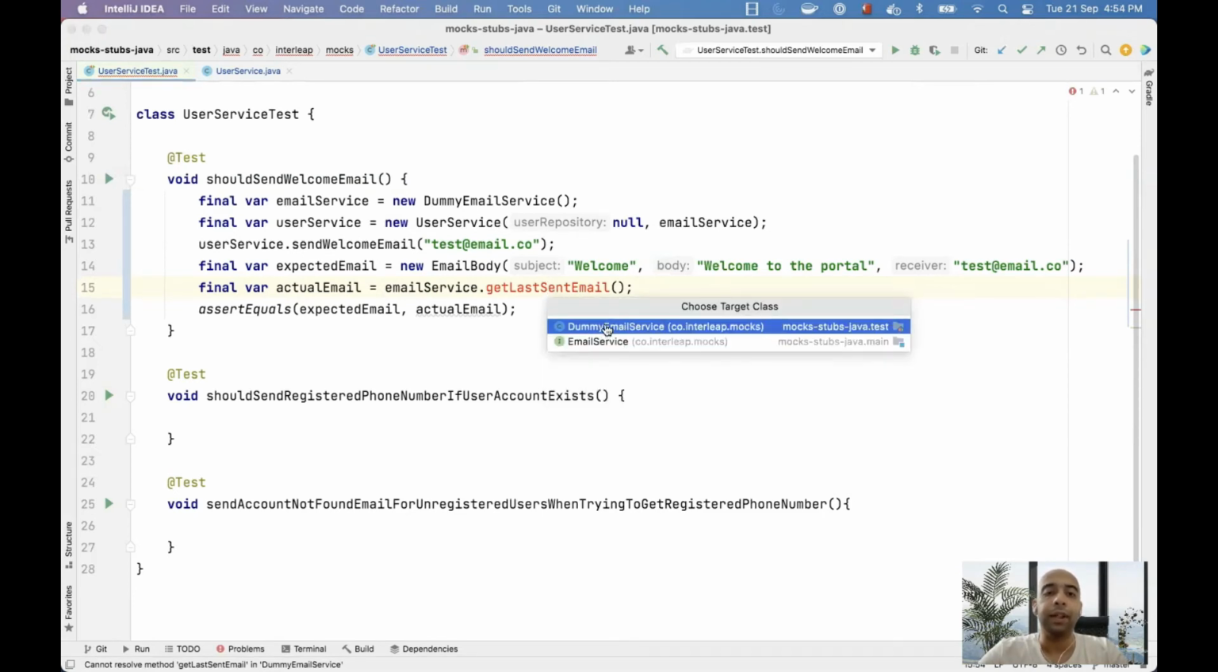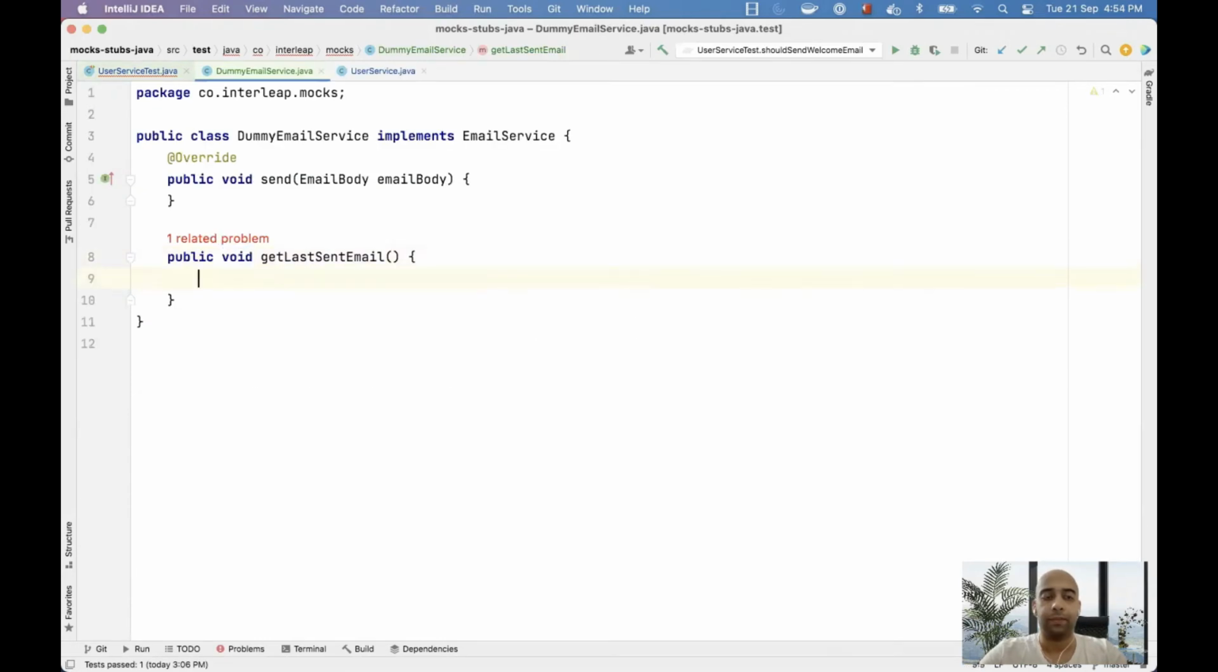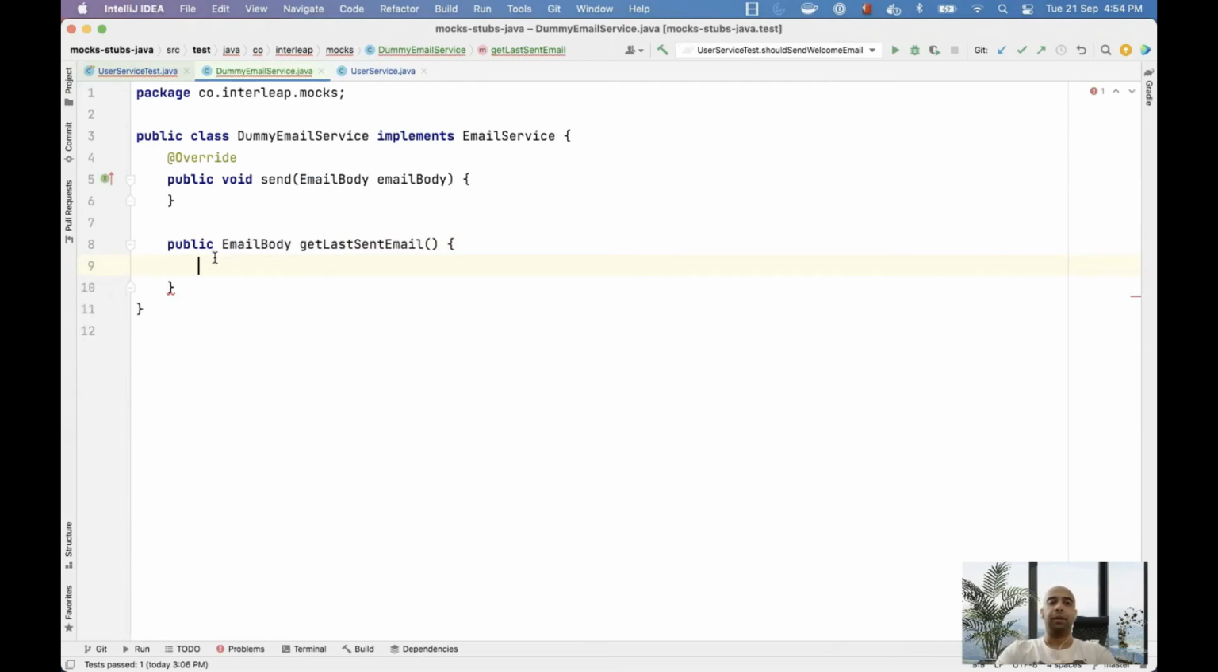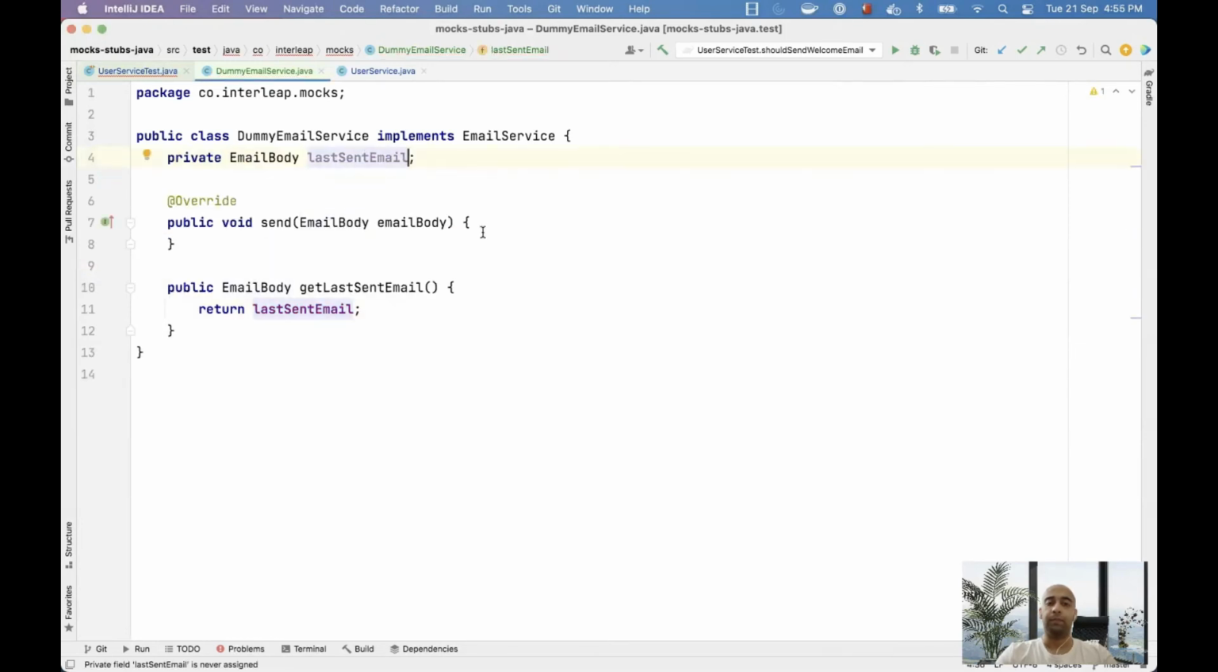I want this method only in the dummy. I don't want it in the actual email service. Do we attach sensors to real humans when they sit in cars? No. We attach sensors to the dummy which are used in testing. So what should this return? It should return the last sent email. I'll create a field for this. And every time the send method is called, we capture this last sent email.